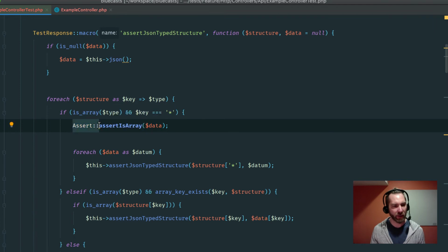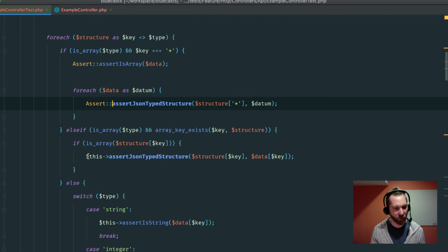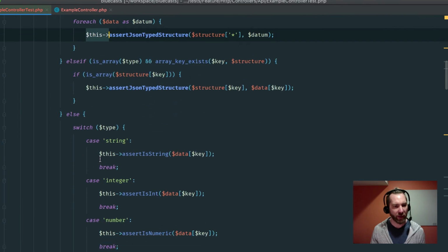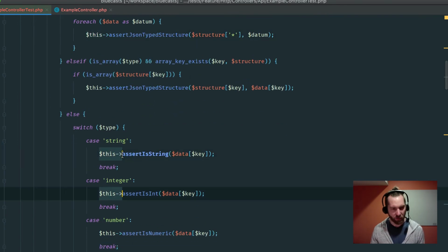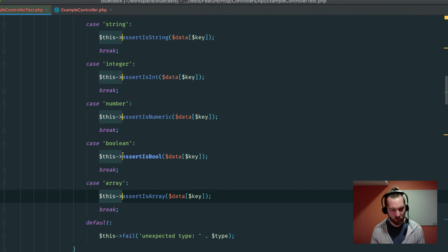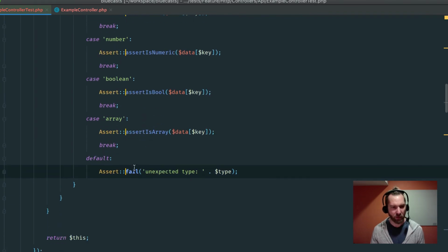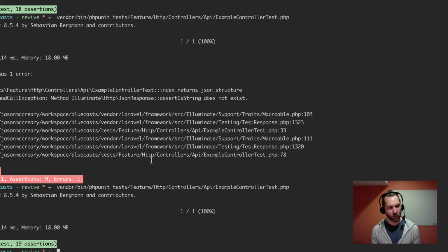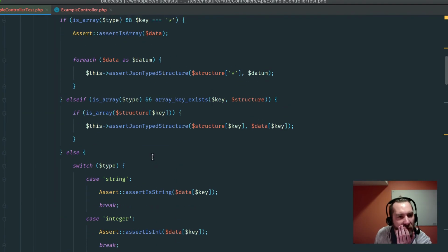Yeah, it's a little bit ugly. I don't like that. Let's just see if it works though. Or wait, no, that is a this. So much happening. All right, let's try that. There we go. Cool. Okay, so this works.